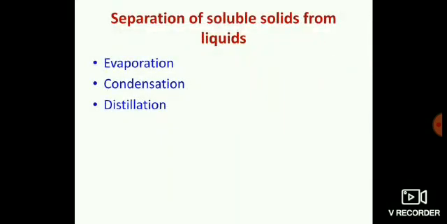In this session, we will learn the separation of soluble solids from liquids.